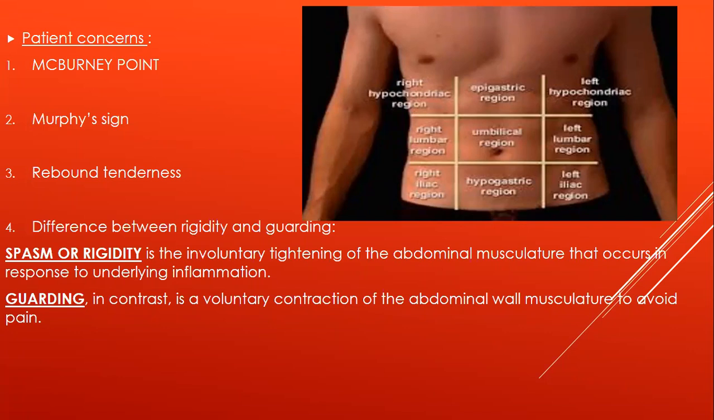The difference between rigidity and guarding. So this is a commonly asked question in this station. Spasm or rigidity, the difference is only the involuntary and voluntary contraction. So rigidity is involuntary tightening of the muscle, which is due to underlying inflammation like peritonitis, etc. Guarding is the voluntary contraction to avoid the pain. So remember these words, voluntary, involuntary.